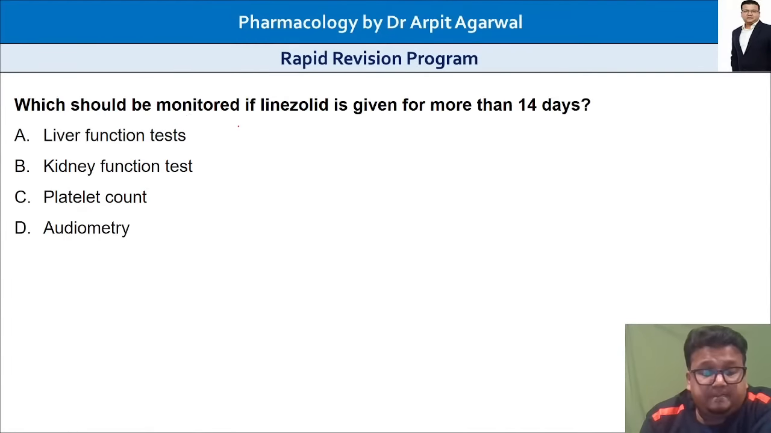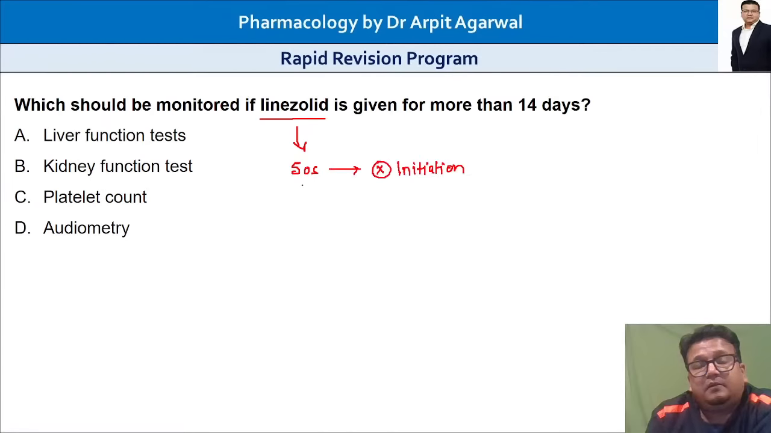Which should be monitored if linezolid is given for more than 14 days? Linezolid is a protein synthesis inhibitor, binds to the 50S ribosome and inhibits initiation of protein synthesis. The initiation is the step that it inhibits. So what should be monitored if linezolid is given for more than 14 days?